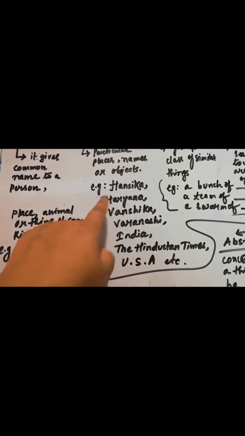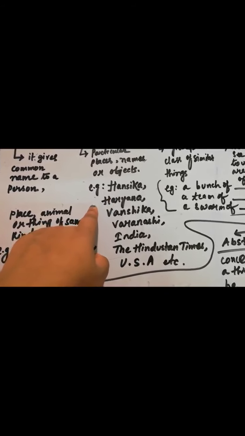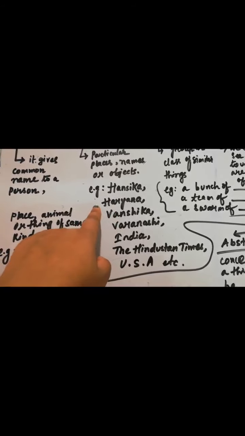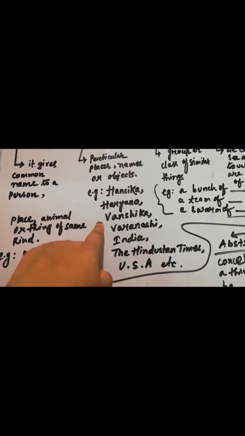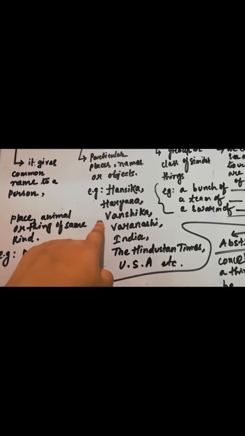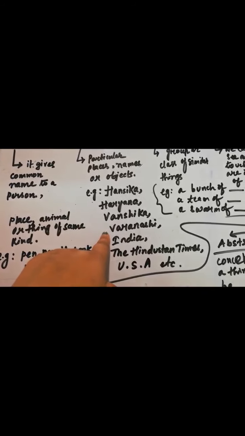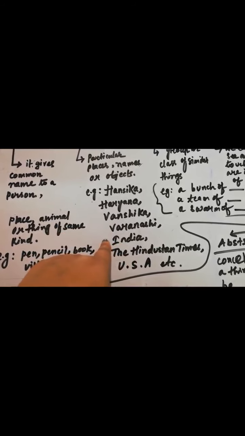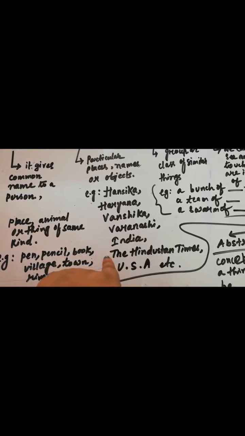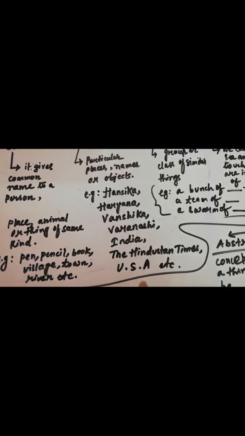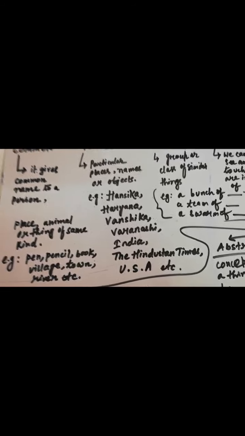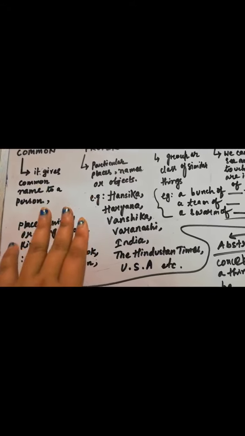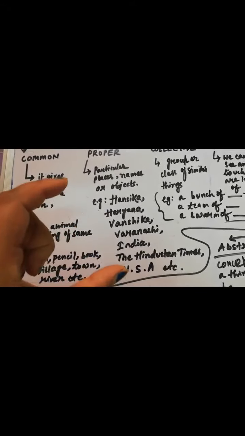I have written Hansika, the name of a girl. Haryana, it's a state in India. Vanshika, it's the name of a girl again. Varanasi, it's a city in India. The Hindustan Times is a newspaper name. USA, another country. Fine, I have mentioned a few particular names.